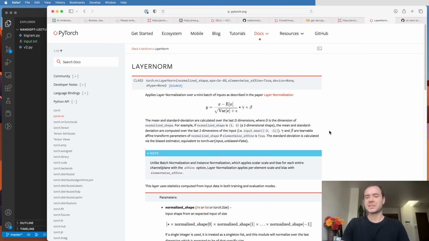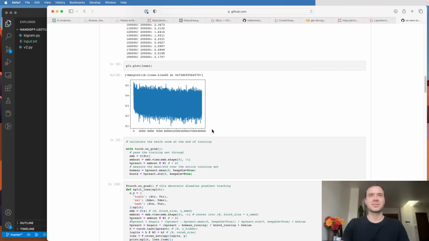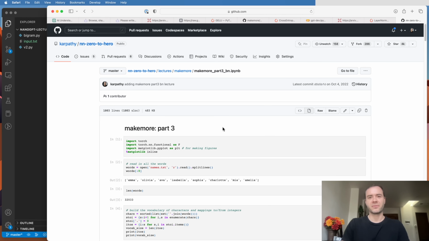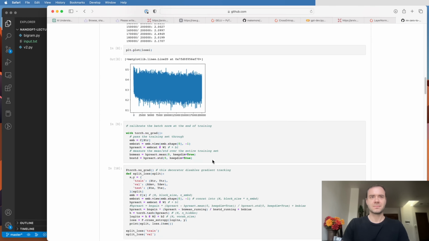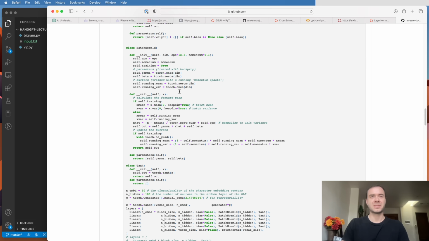And layer norm is very, very similar to batch norm. So remember back to our Make More series part 3. We implemented batch normalization. And batch normalization basically just made sure that across the batch dimension, any individual neuron had unit Gaussian distribution. So it was 0 mean and 1 standard deviation output.